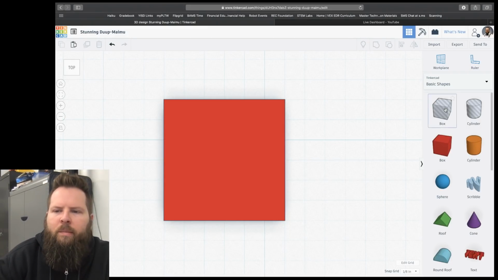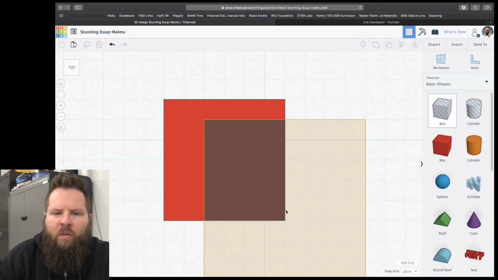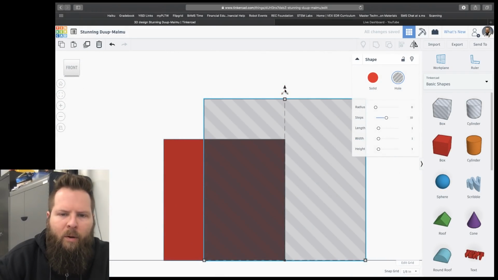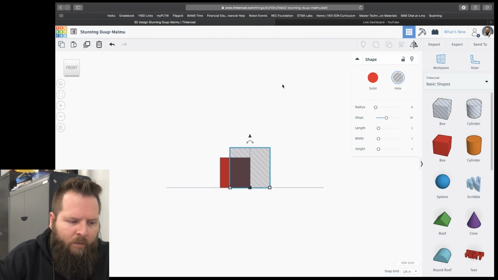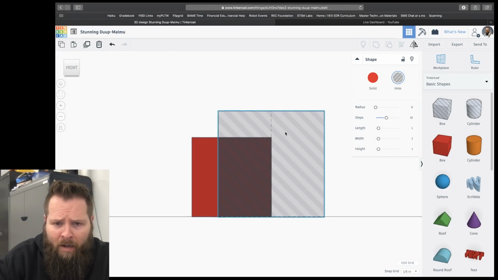Okay, I want to show you something else too. So I have a solid shape here. I'm going to click on the box that looks like it's got stripes, and then I'm going to move it over, maybe just something like that. You can do yours a little different. Maybe I'll look at it from the front view, and I'm going to raise that box up a little bit. There's a black arrow up here. All right, when you click and hold on that black arrow, it's going to raise that box up for you.